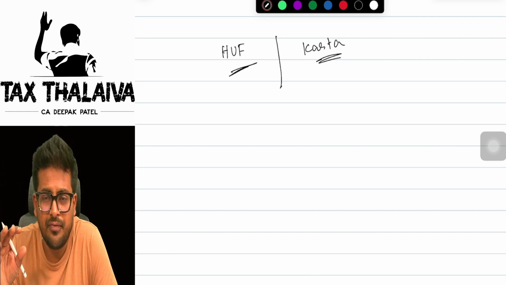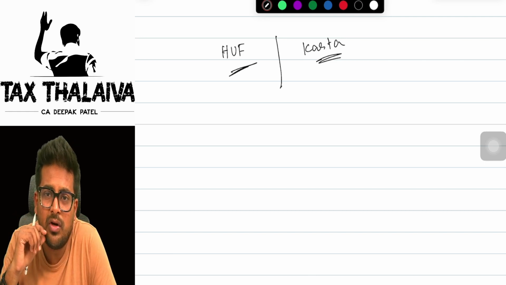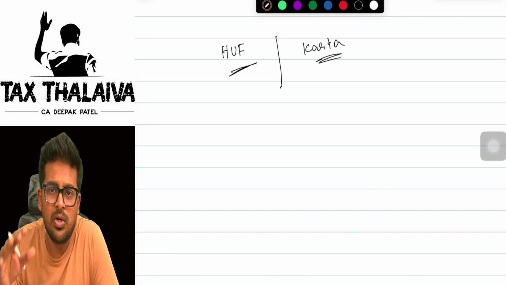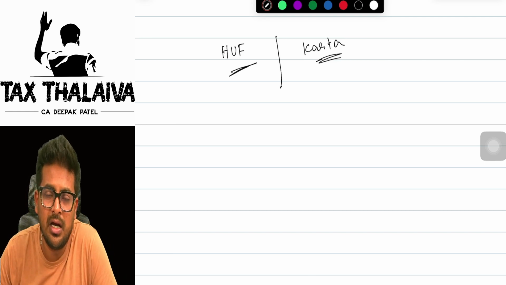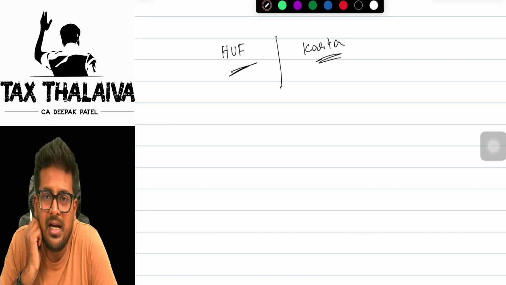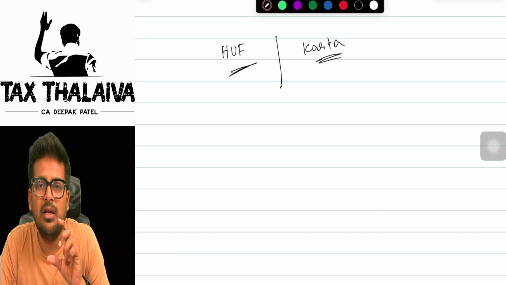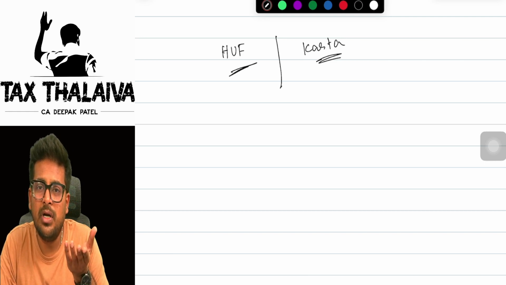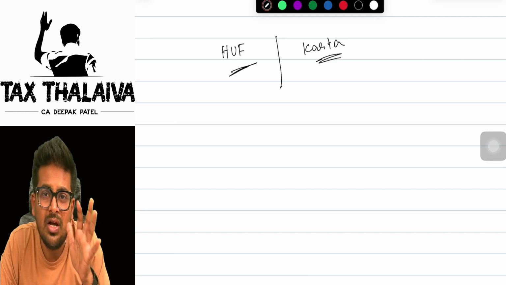In the case of a HUF, you have to first check where the control and management of that HUF is taken. If the control and management of the HUF is even partially or totally within India, that will be called a resident HUF. If the control and management of the HUF is in India, it will be called a resident HUF. Whereas if the control and management of the HUF is totally outside India, that HUF will be called a